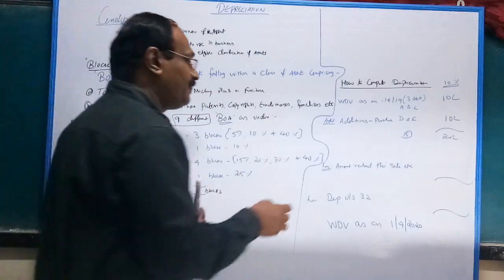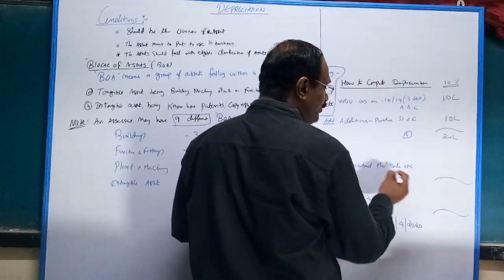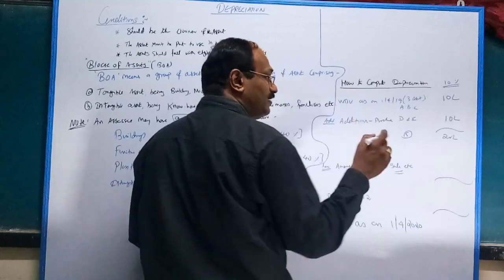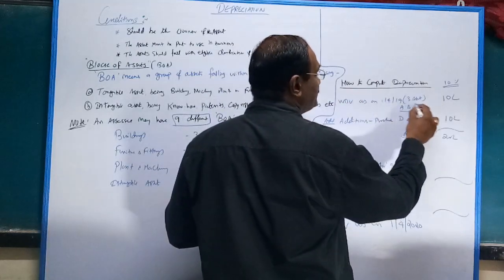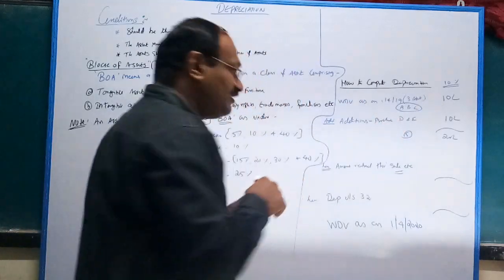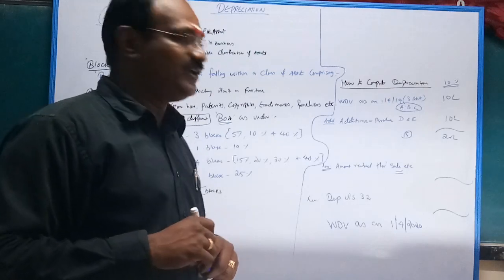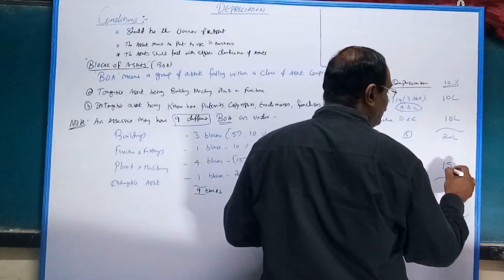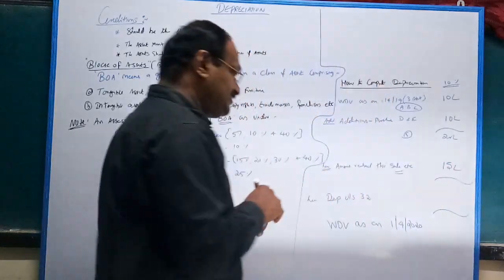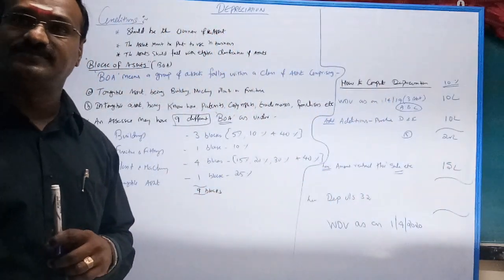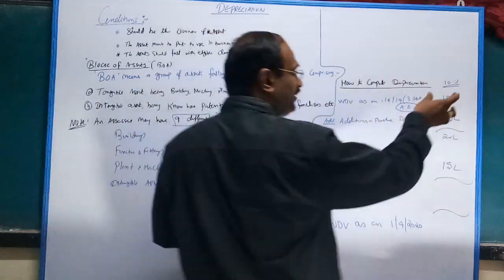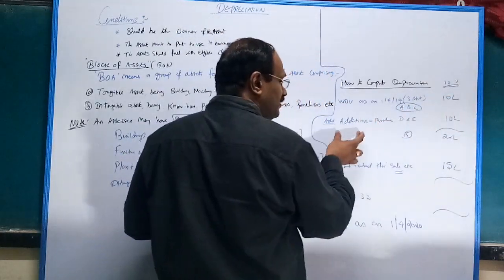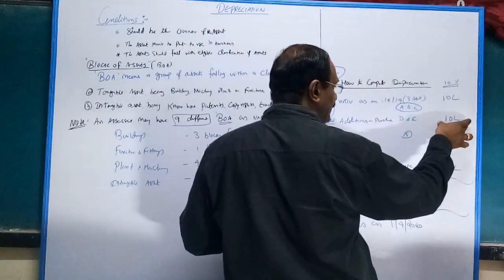Listen carefully. Sale: I am going to sell ABC, for example at 15 lakhs. Opening 10 lakhs ABC. During the year I am purchasing D and E for 10 lakhs.